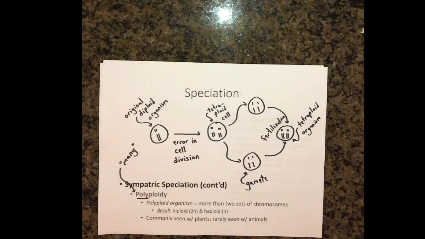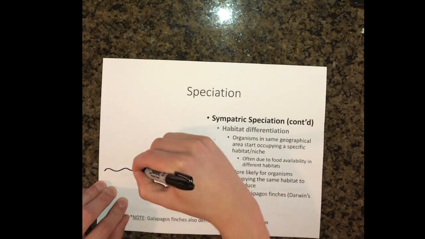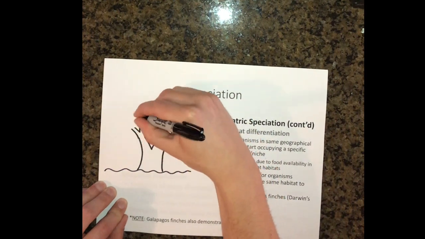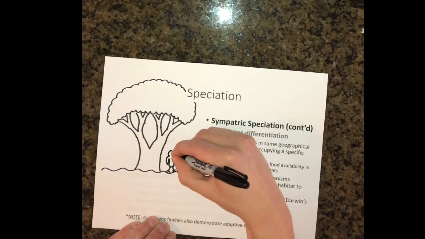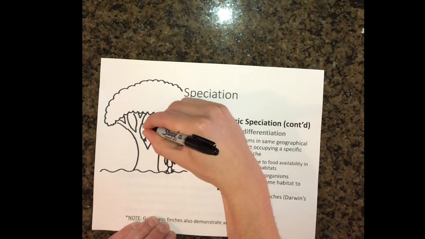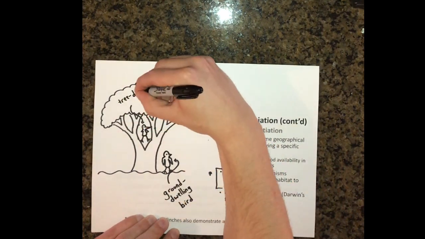Another way to achieve sympatric speciation would be through habitat differentiation. Habitat differentiation describes a circumstance where organisms start occupying different habitats within the same general environment. This is often due to the availability of the organism's preferred food source. For example, this can be seen looking at the finches, or Darwin's finches as they are sometimes called, on the Galapagos Islands off the coast of Ecuador.